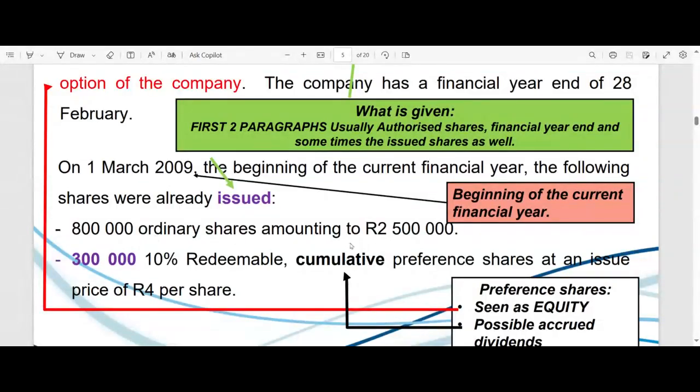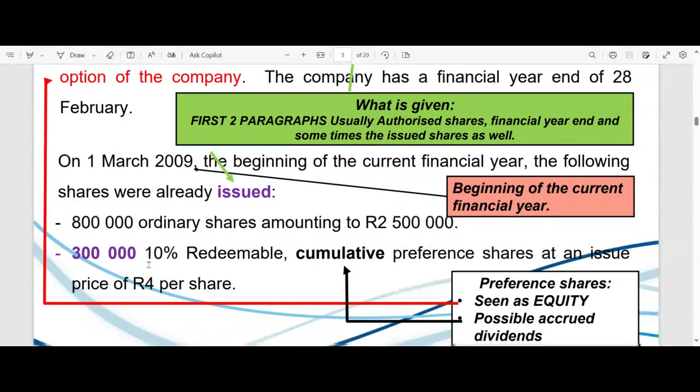So now we can, if we need to, if this wasn't buyback of ordinary shares, then we can easily go and calculate the average issue price. We don't have to. I'm just saying that you could take the 2.5 million, divide by 800,000, and that will give you the average share issue price over the many years that issues may have taken place.